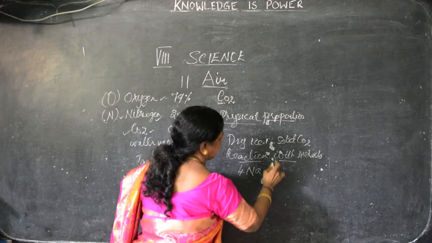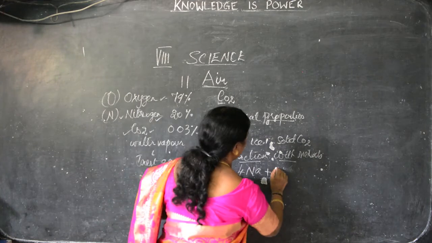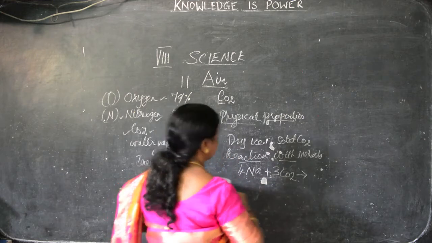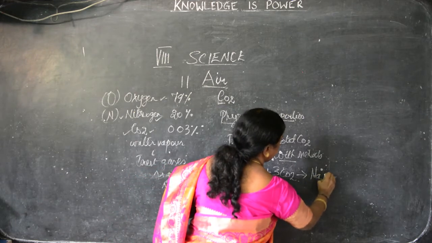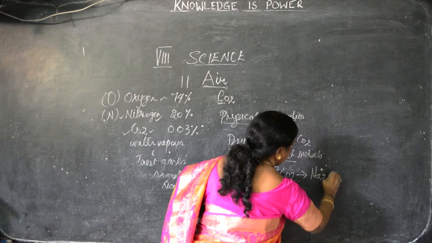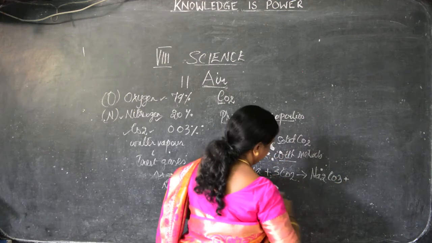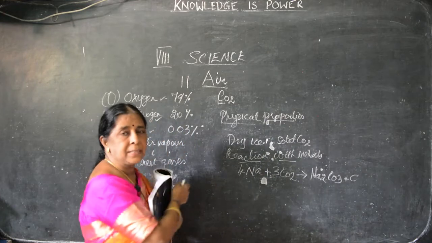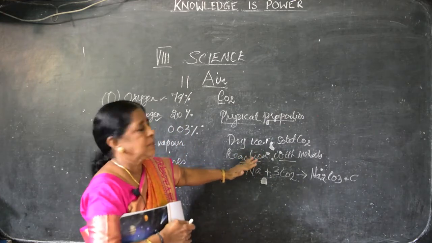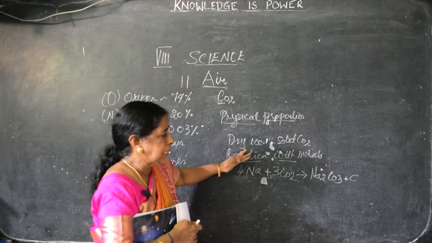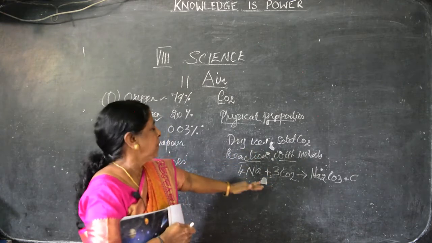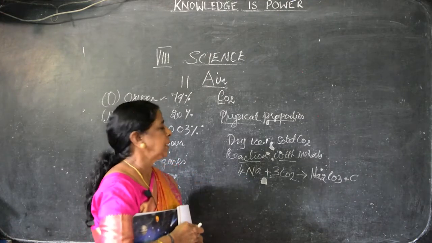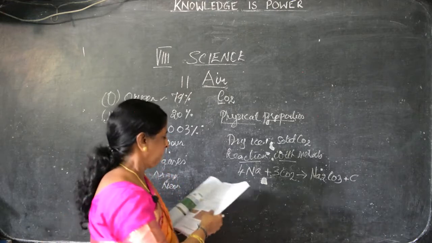Na means what? Natrium, sodium. Sodium combines with carbon dioxide and becomes sodium carbonate. Carbon gas is released. Like that, carbon dioxide reacts with metals and becomes their carbonate. If it reacts with sodium, sodium carbonate. Magnesium, magnesium carbonate. Like that it becomes the carbonate.